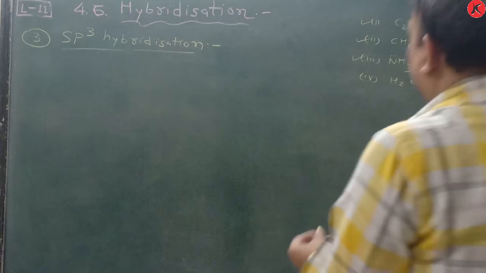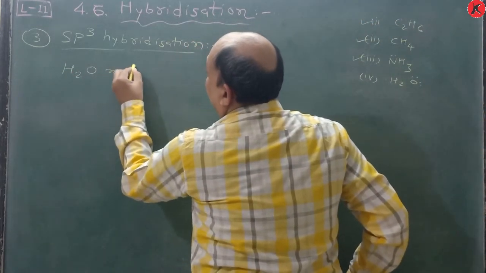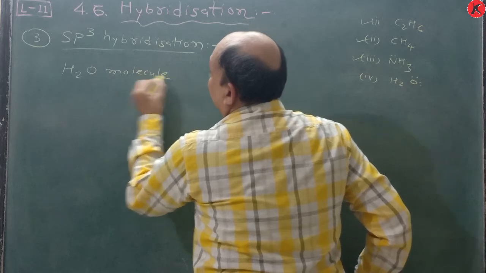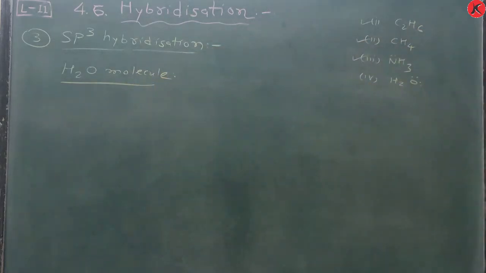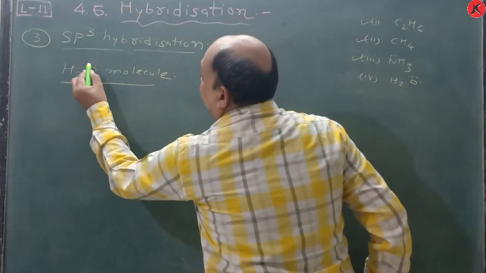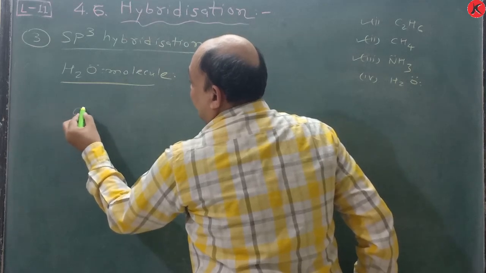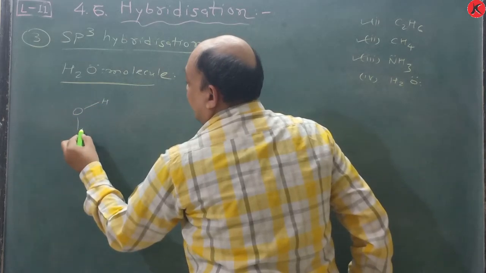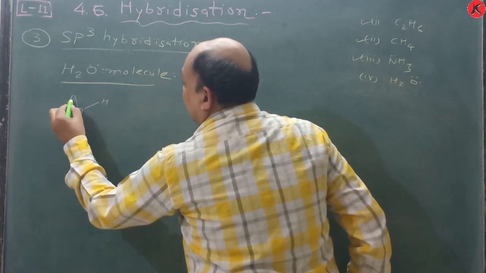Now here, the last molecule is the water molecule, and here the central atom is oxygen. So just like this is the shape.